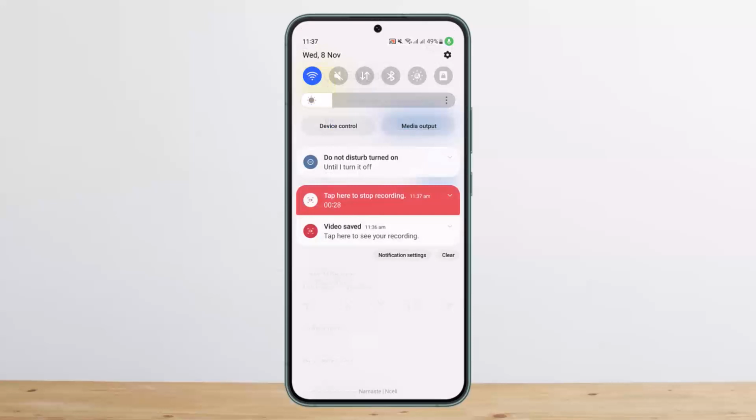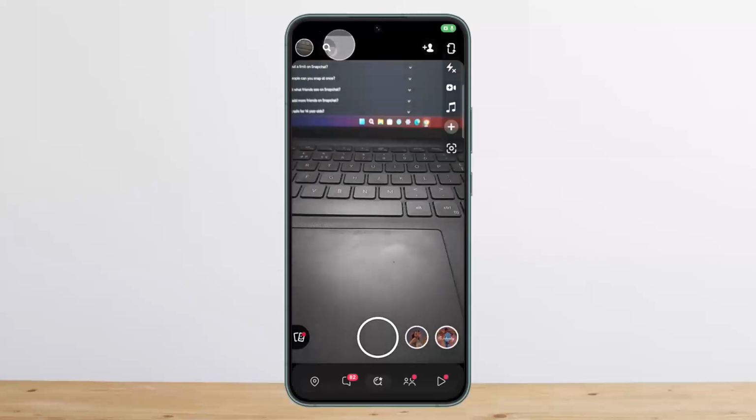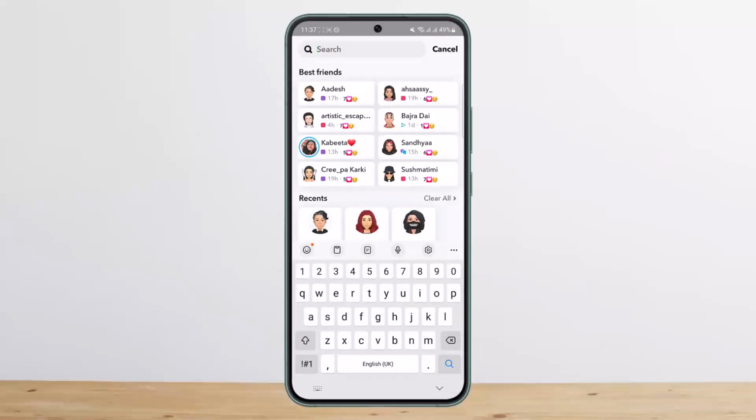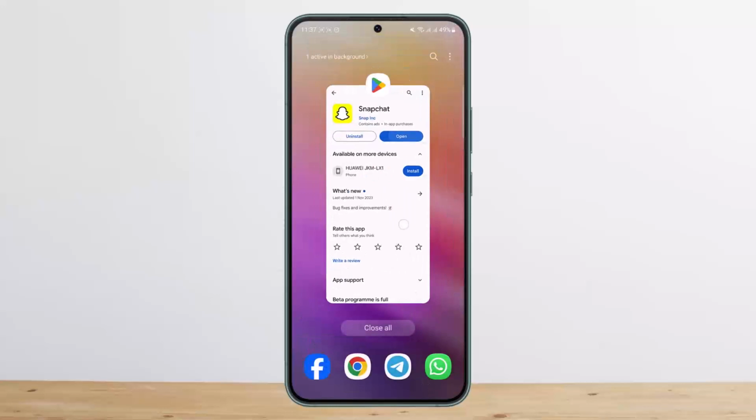If you're having trouble adding friends, first things first, you want to make sure you are on a strong internet connection. You can try switching between your networks, and if you aren't able to search someone in your search bar, make sure you have entered their username correctly. However, if you're not able to add at all and it says limit reached, then it simply means that you have reached your limit.